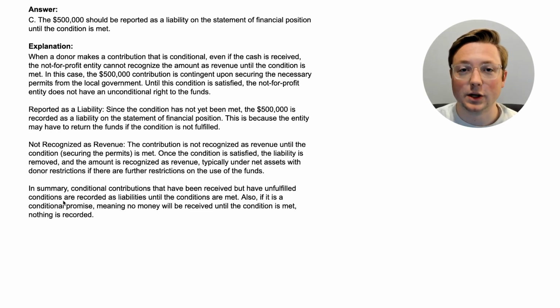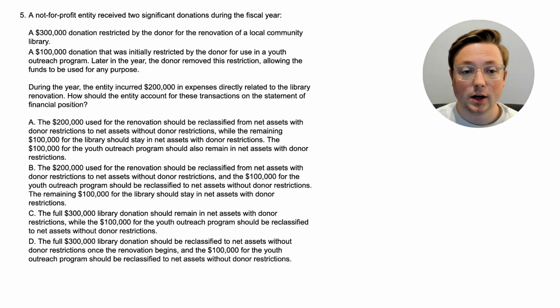Okay, let's go to the next question. Okay, here we are at question 5. A not-for-profit entity received 2 significant donations during the fiscal year. A $300,000 donation restricted by the donor for the renovation of a local community library, and a $100,000 donation that was initially restricted by the donor for use in a youth outreach program. Later in the year, the donor removed this restriction, allowing the funds to be used for any purpose. During the year, the entity incurred $200,000 in expenses directly related to the library renovation. How should the entity account for these transactions on the statement of financial position? So this is a little bit different than what we've seen before.